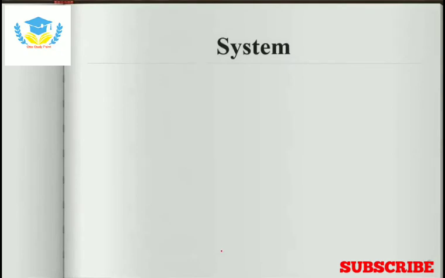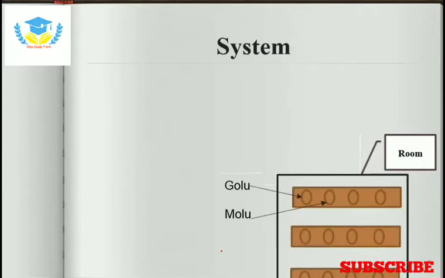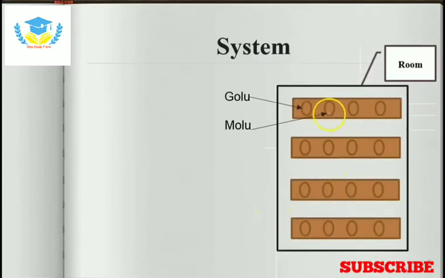So first we will study what is system. For understanding system, we will take one example of a classroom. This is one classroom in which there are various benches, and on those benches various students are sitting. Out of them, one student's name is Golu and another student's name is Molu.